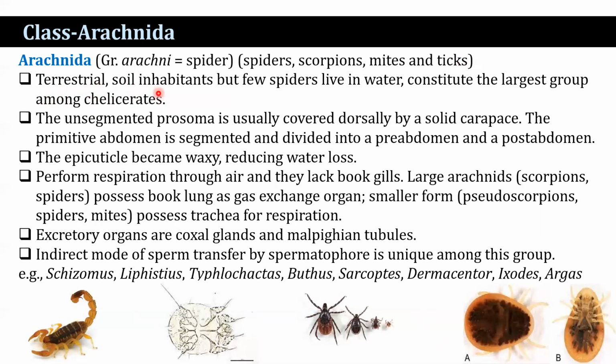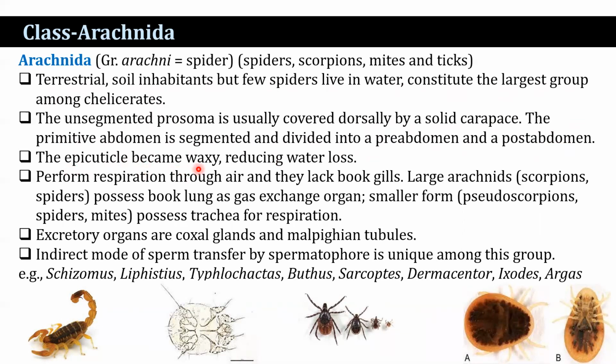They are terrestrial soil inhabitants, but a few spiders live in water, and they constitute the largest group among chelicerates. The unsegmented prosoma is usually covered dorsally by a solid carapace. The primitive abdomen is segmented and divided into a pre-abdomen and post-abdomen. The cuticle becomes waxy. Why waxy?